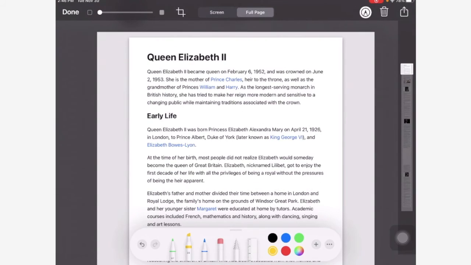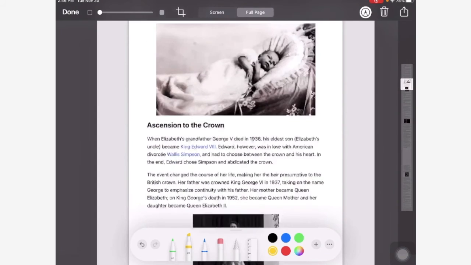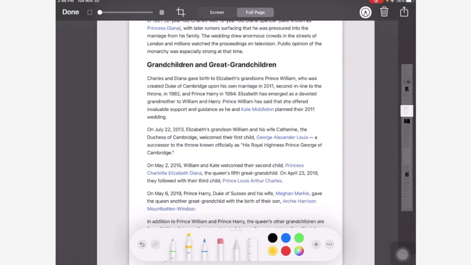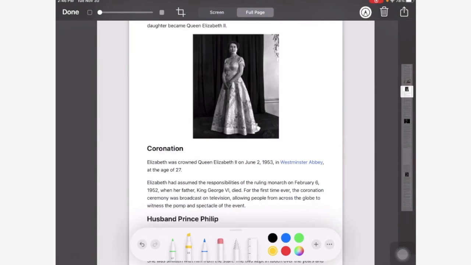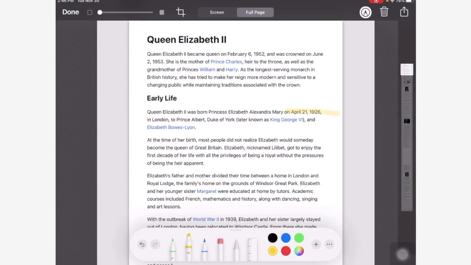And then you can use your marking tools to highlight important things that you want to use later. So you can go through and as you're reading, you can mark up a lot of important things, and then you can go back to it and find, okay, what are my 5 most important things that I like, my 5 favorite facts?